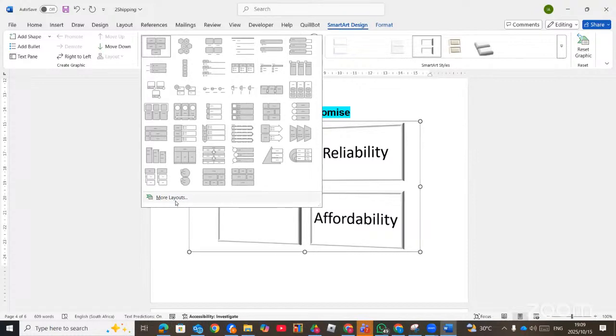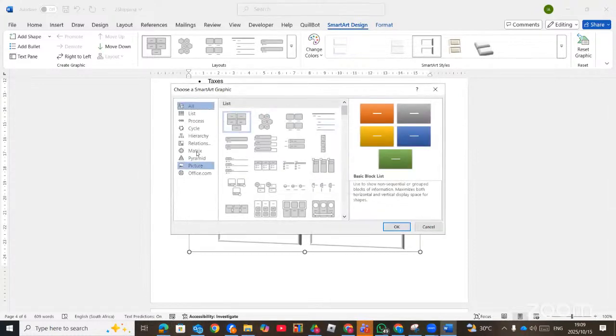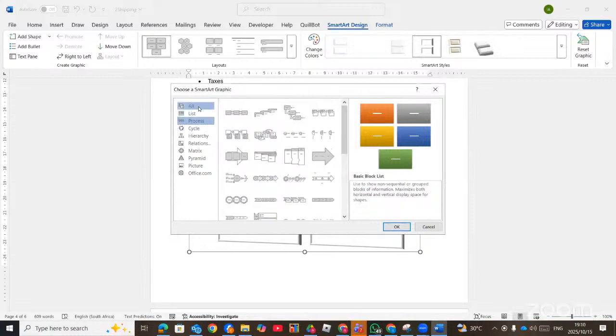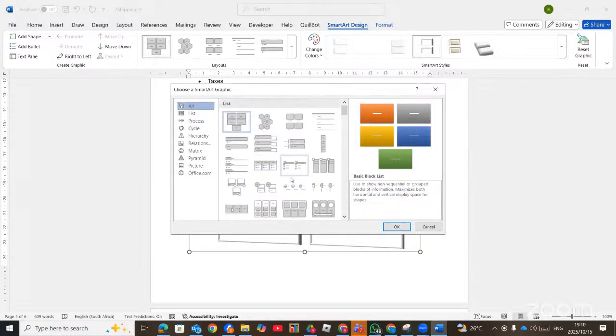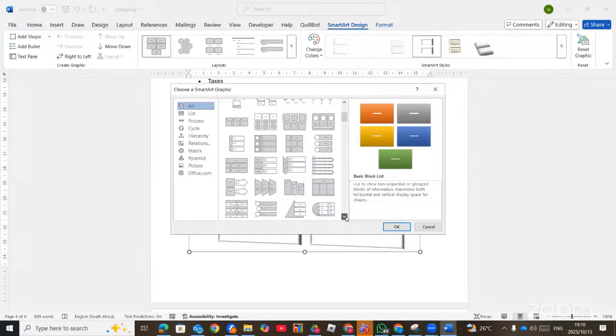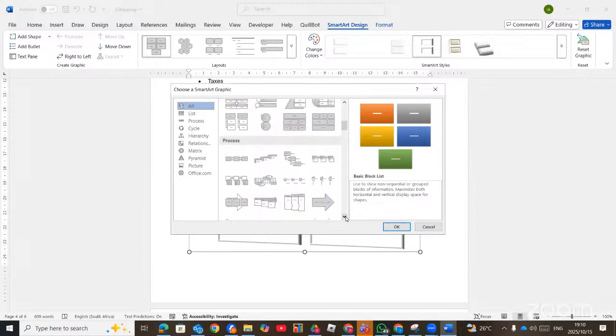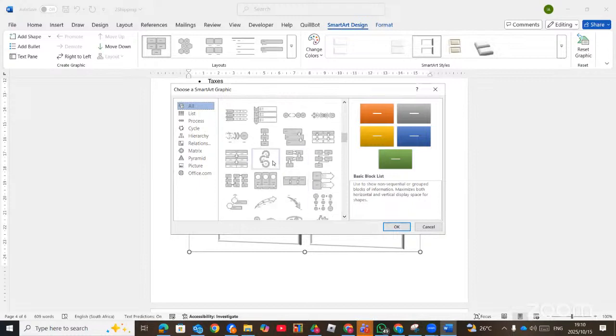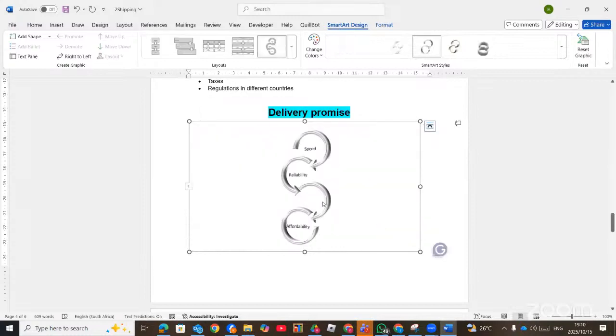We can go to more format, layout. Then I think it should be part of the process. Or if you're not sure, just go to all. The question didn't tell us, then you start scrolling down. You'll find the right SmartArt. Here it is. It's a circle arrow process. This is the one. And then you click OK. So this is the type of the SmartArt that the question wanted.